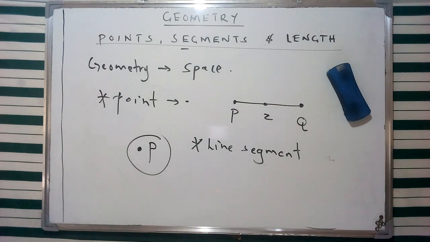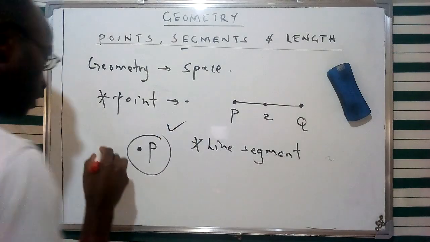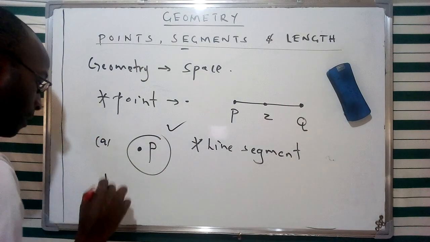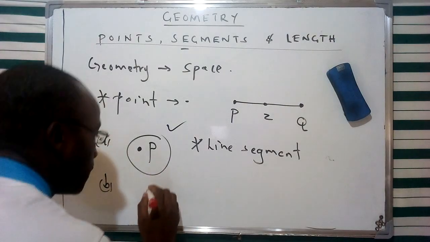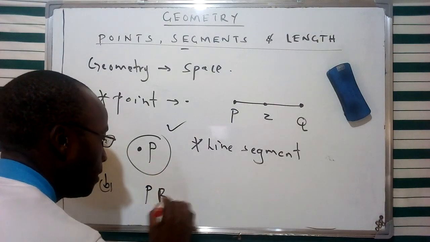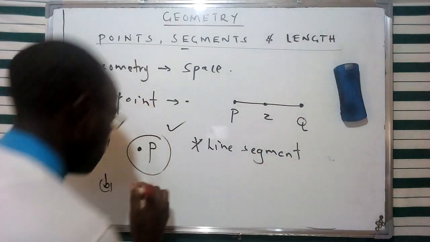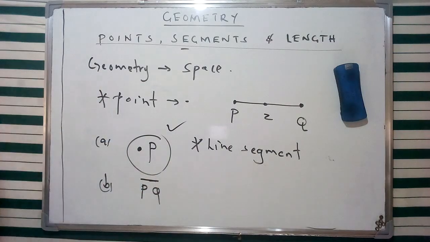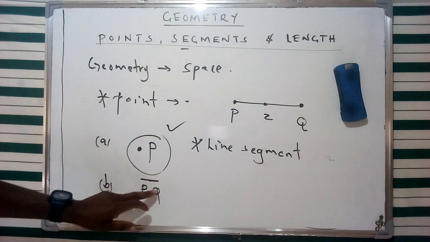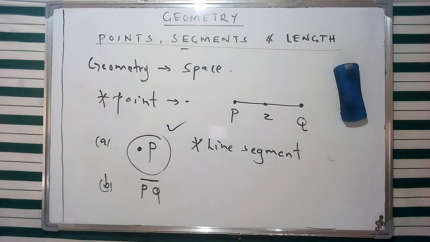And of course, just like a point, we can denote what we call a line segment using specific abbreviations. Let's use our particular example. So this is going to be PQ, and we can use a small bar on top of this PQ, indicating that this refers to a line segment.